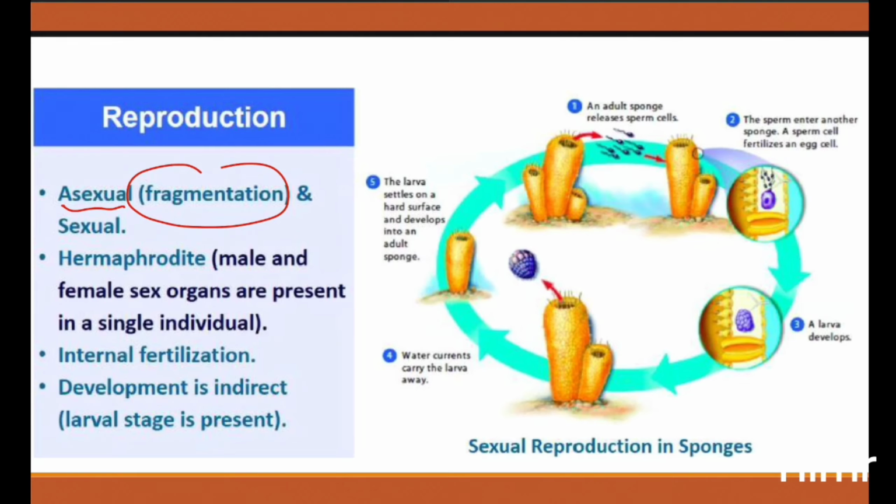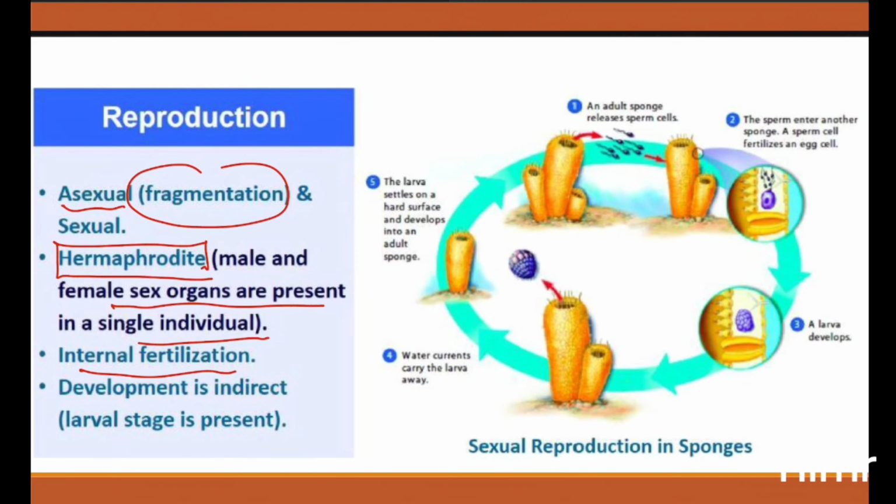And they can also show sexual reproduction. Here the gametes will be produced by a single organism. That means the male and female sex organs are present in a single individual. Then they are called by a special name, hermaphrodite. You have already learned in smaller classes that a hermaphrodite is an organism where the male and female sex organs are present in a single individual. So at the time of sexual reproduction, the organism itself will produce male and female sex cells, and they will fuse together. That will be internal fertilization.